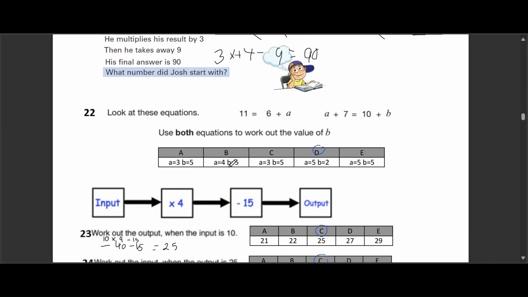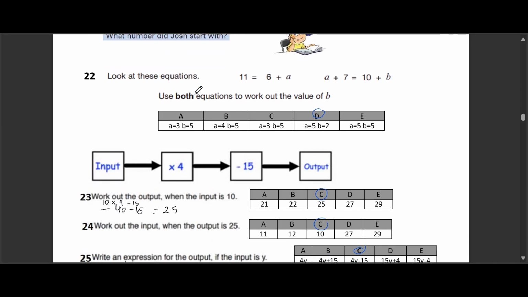We have 2 equations to help us figure out the value of b. 11 equals 6 plus a, and a plus 7 equals 10 plus b. Our options are: A, a equals 3, b equals 5. B, a equals 4, b equals 5. C, a equals 3, b equals 5. D, a equals 5, b equals 2. And E, a equals 5, b equals 5. The correct answer is option D, a equals 5, b equals 2.